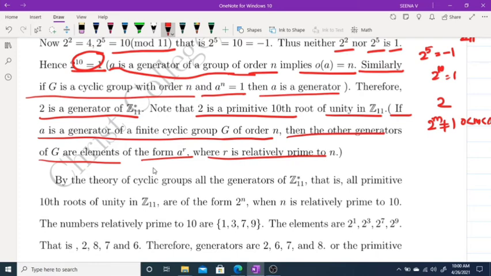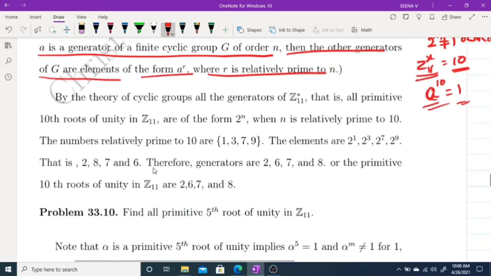All generators of Z11 star are primitive 10th roots of unity because the order of Z11 star is 10. So for all generators of Z11 star, some element raised to 10 equals 1. A is a generator means this condition, so a is also a primitive 10th root of unity. Applying this result, other generators are of the form 2 raised to r, where r is relatively prime to n.